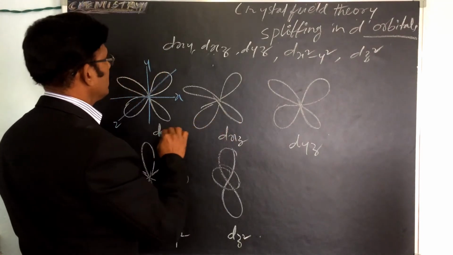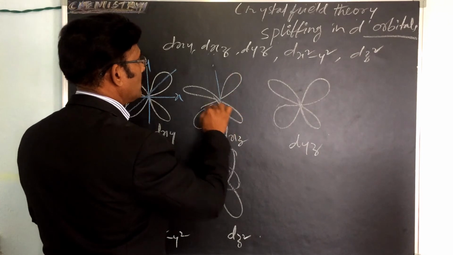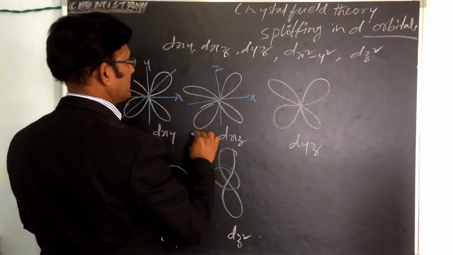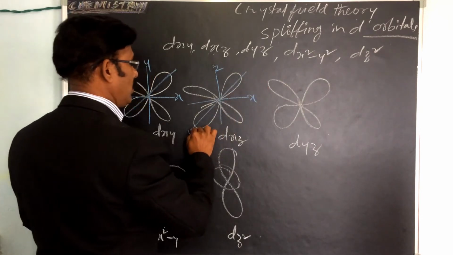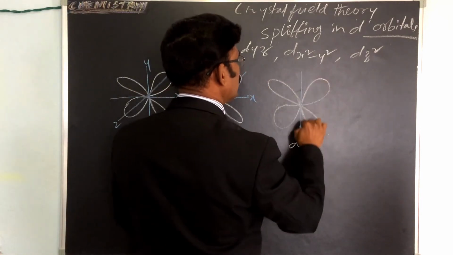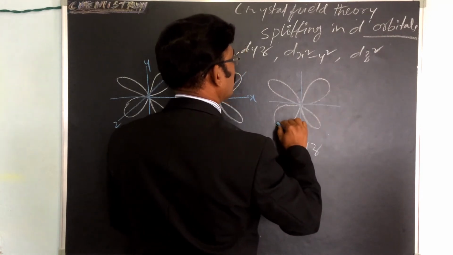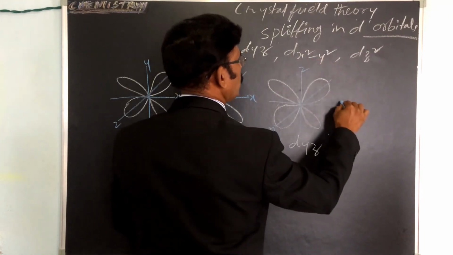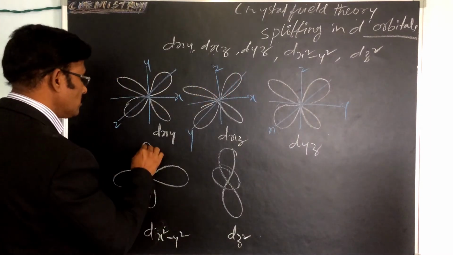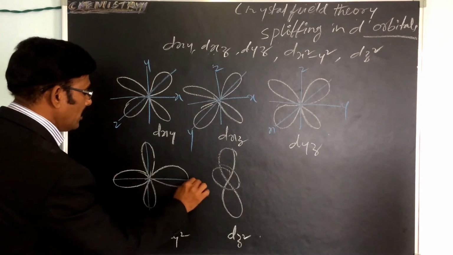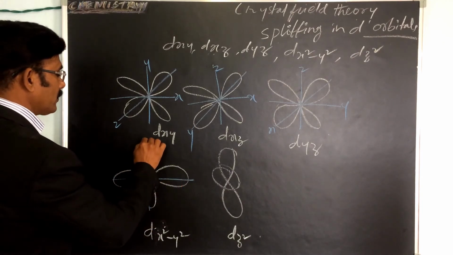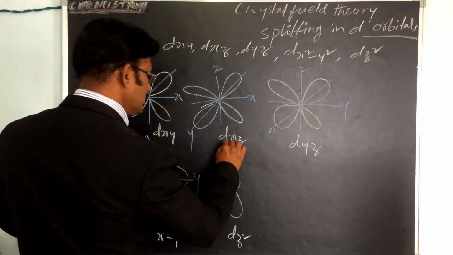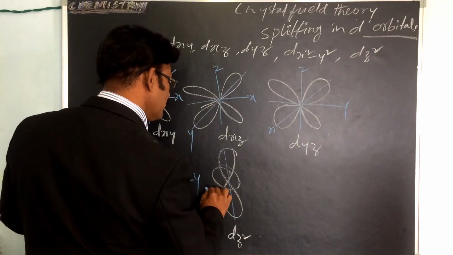Here the lobes lie between z and x, and this is the y. Here the lobes lie between y and z. Here x and y, and this is the z square.